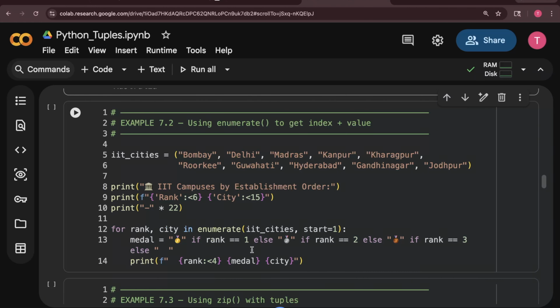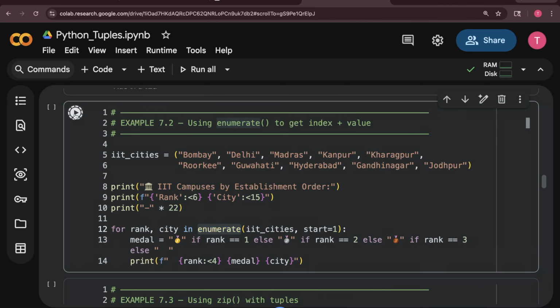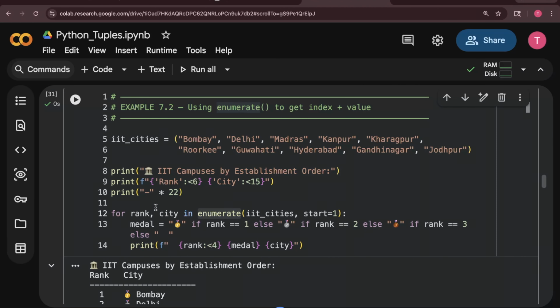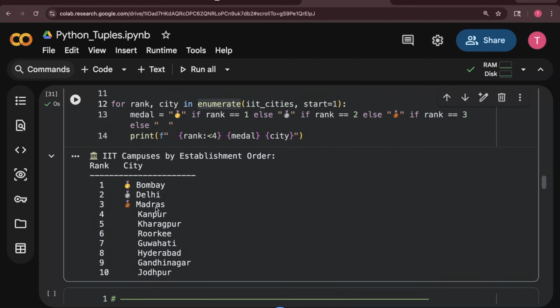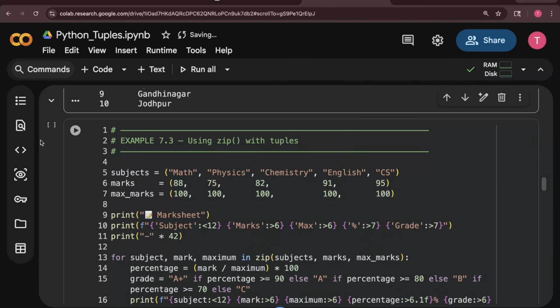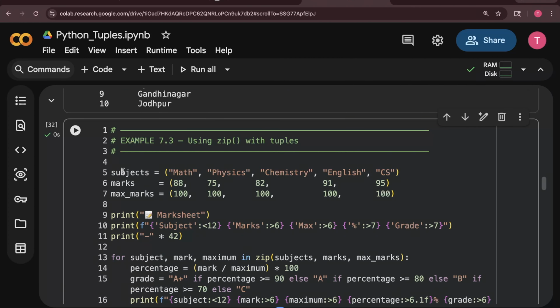Same example using enumerate. You guys know it. I have taught it very well in the list section. Same with zip, you guys know. Using zip we can run multiple tuples together. If I want to run a loop with multiple tuples or multiple lists or multiple elements together, I can use zip. And you guys know how to use zip now. I discussed it in the previous session.